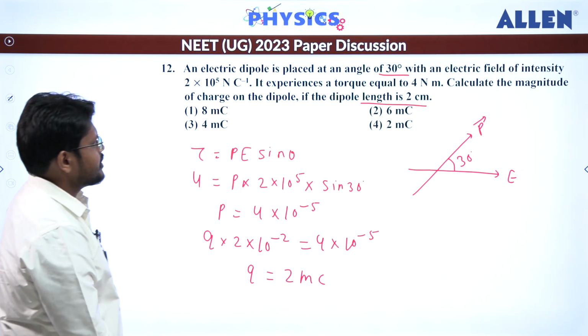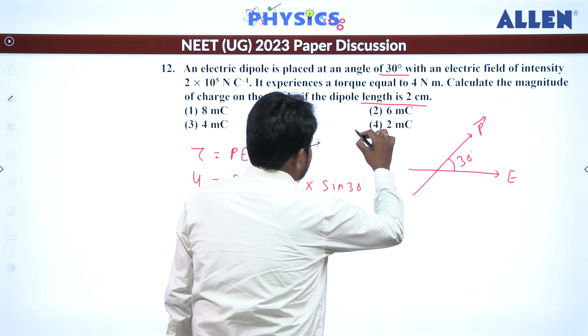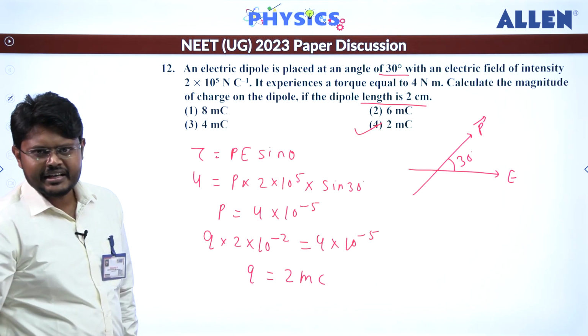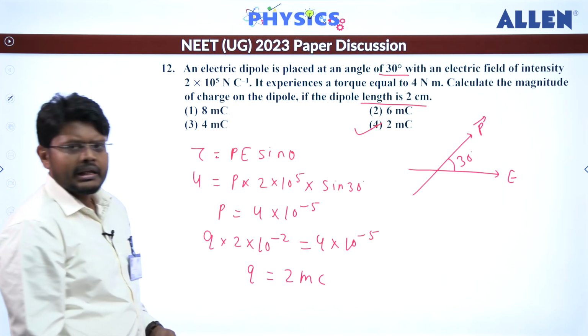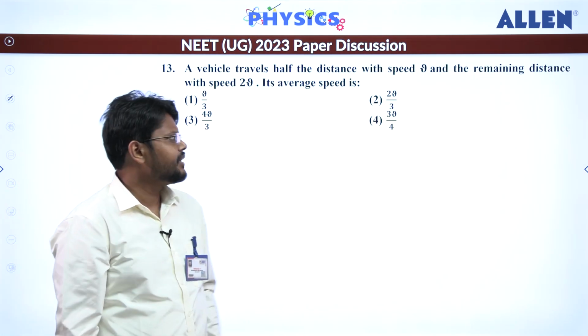So let's check the option. So for this question, fourth is the correct answer. Alright. So this is the 2 microcoulomb. Now let's move to question number 13.